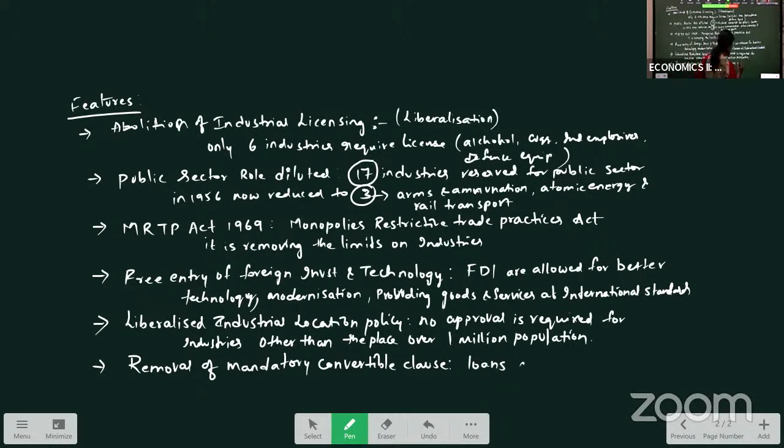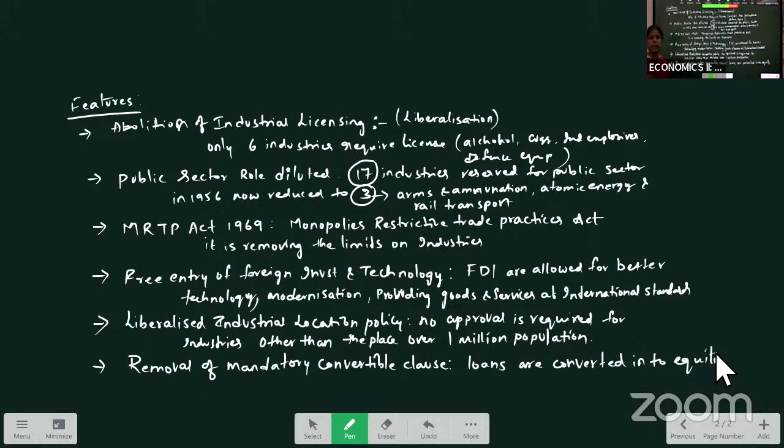Convertible clause means loans are converted into equity. Loan which we take from the bank, if we are unable to repay the loan, that is converted into equity. Equity means what? Ownership rights in the industries. So most of the banks are taking the equity from the industries.